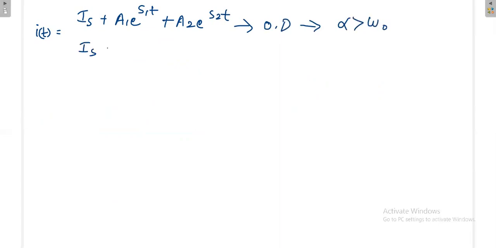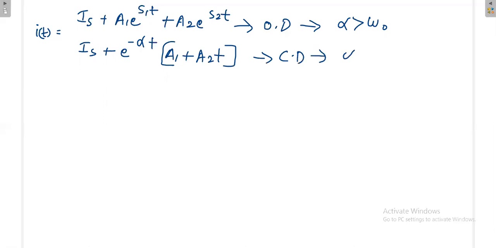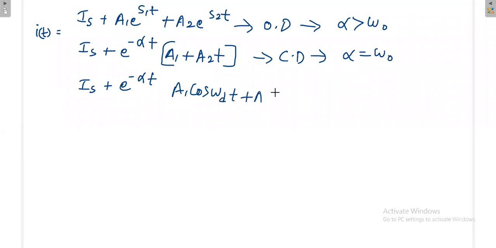Next, IS plus e power minus alpha t times (A1 plus A2 t). This is critically damped, where alpha is equal to omega naught. Then IS plus e power minus alpha t times (A1 cos omega dt plus A2 sin omega dt).